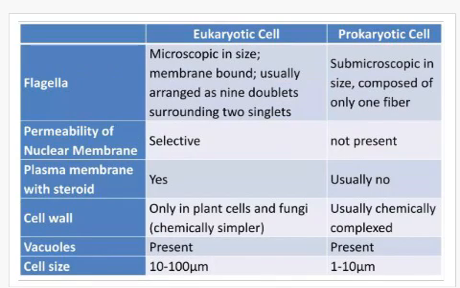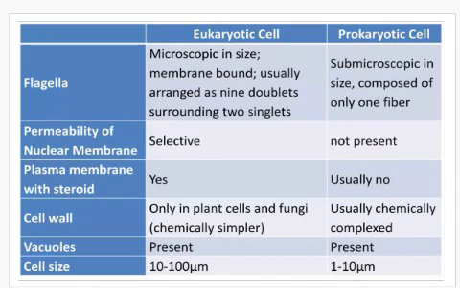In eukaryotic cells, flagella is microscopic in size and membrane bound, usually arranged as 9 doublets surrounding the 2 singlets. In prokaryotic cells, flagella is submicroscopic in size and composed of only one fiber. In eukaryotic cells, permeability of the nuclear membrane is selective and in case of prokaryotic cells, the nuclear membrane is not present. In case of eukaryotic cells, plasma membrane with steroid is yes, and in case of prokaryotic cells, plasma membrane with steroid usually no.